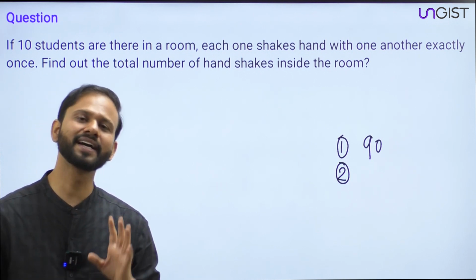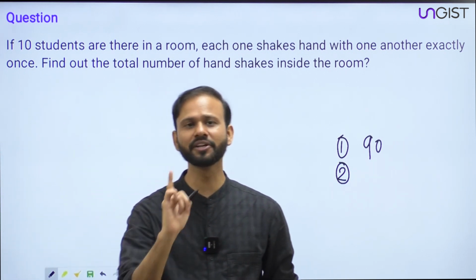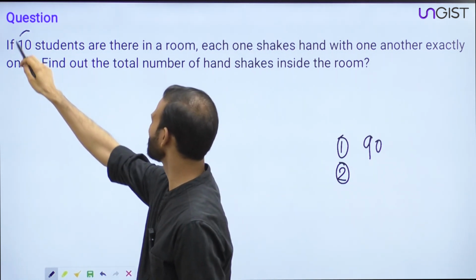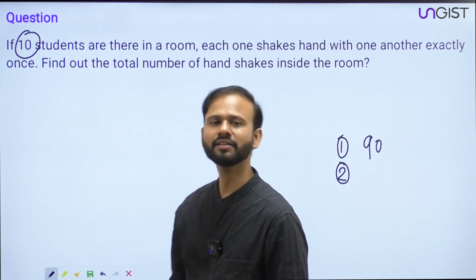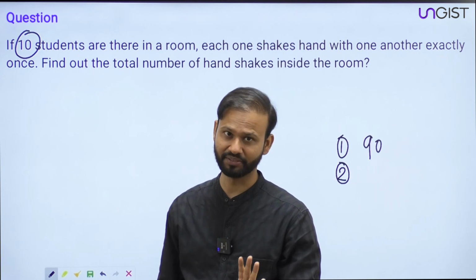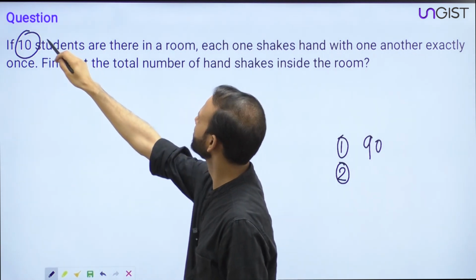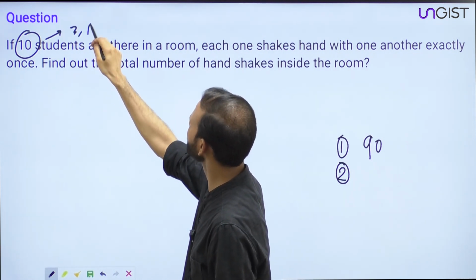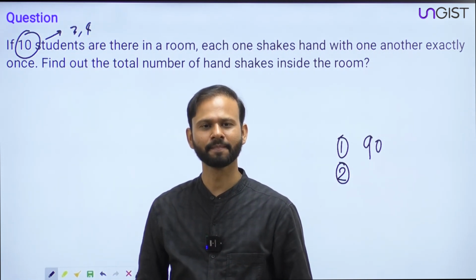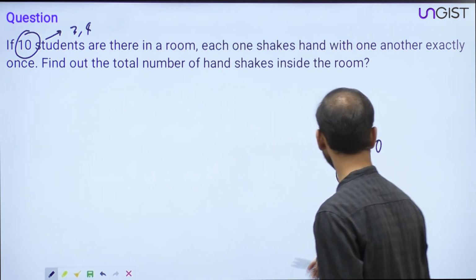Just think on it, and guys, again, please, the golden rule of solving the question is what? If you find this number as a bigger number, then please try to minimize this number according to your convenience. If you are not comfortable with 10, try to make it 3 or 4 or 1 or 2 according to your convenience. And the second answer is also 90. Okay, one more answer is coming as 90.